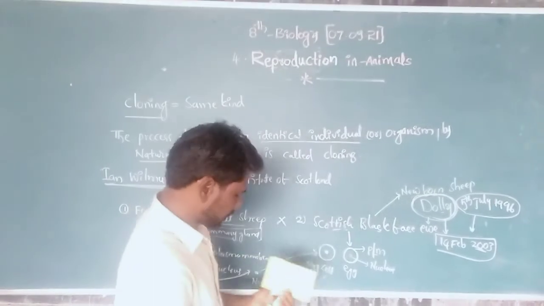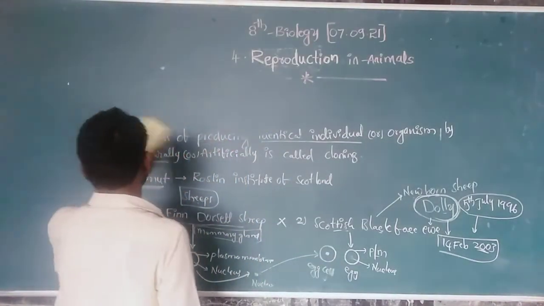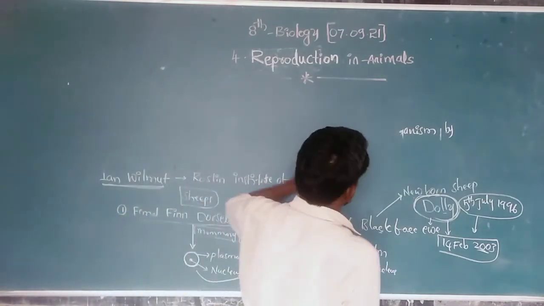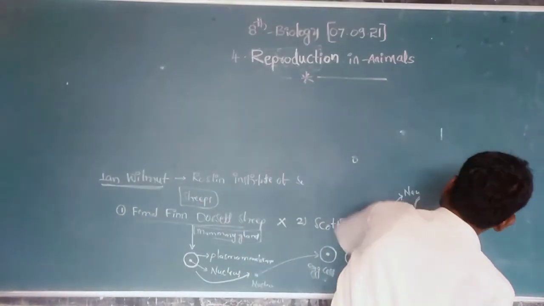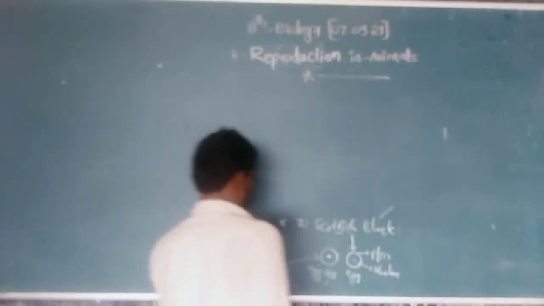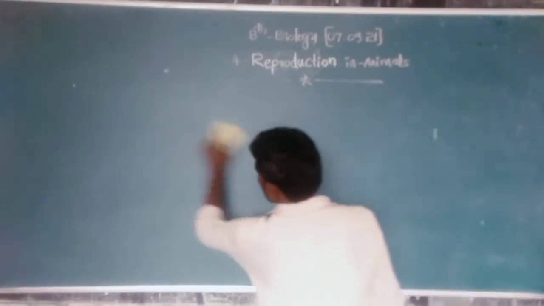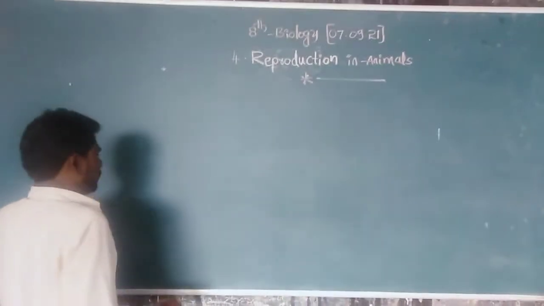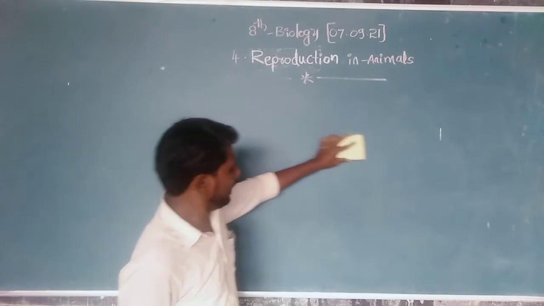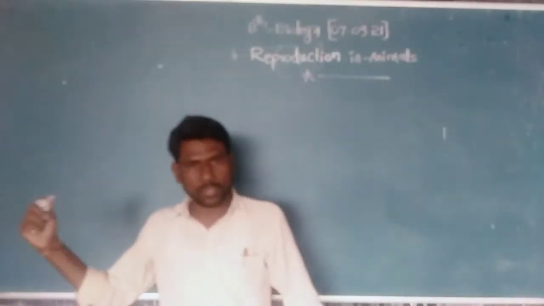Next, we have to discuss sexual reproduction. Up to now, we discussed asexual reproduction and the cloning process.